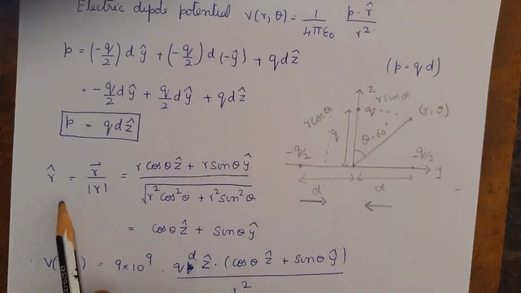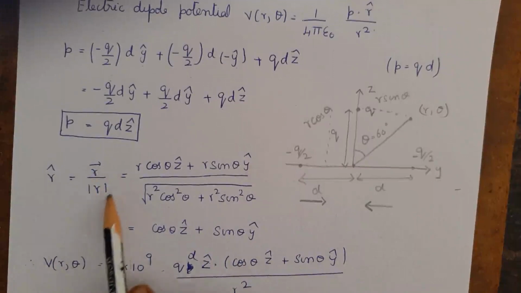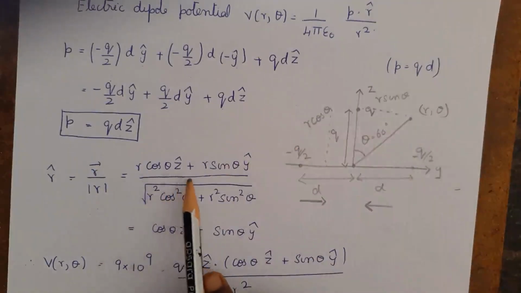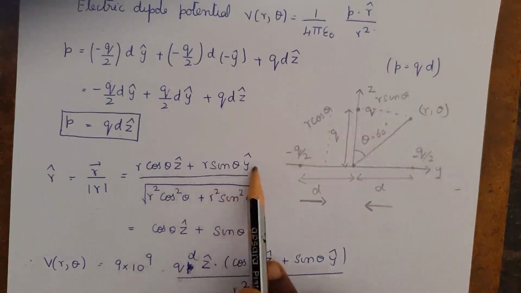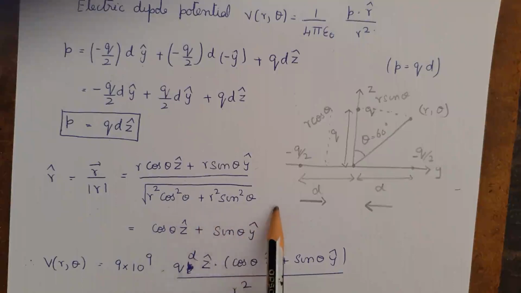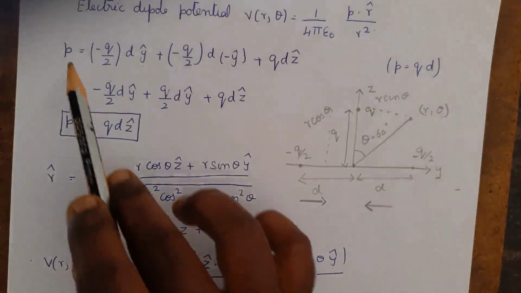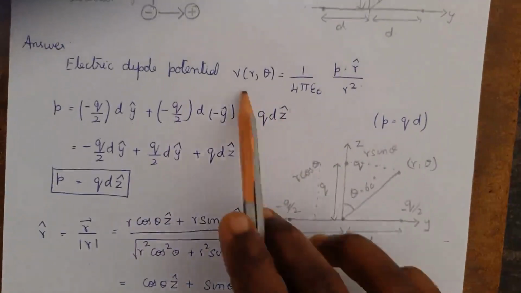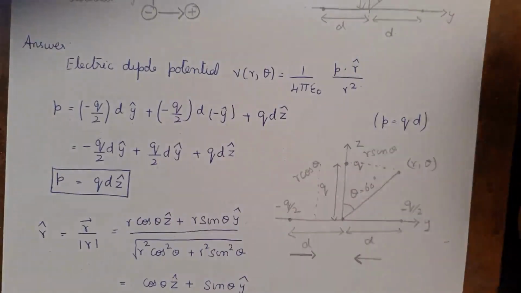Now we have to find the r cap. The unit vector is equal to the r vector divided by mod of r. That is, for polar coordinates it will be r cos theta z cap plus r sin theta y cap, divided by root of r square cos square theta plus r square sin square theta. By simplifying this we will be getting cos theta z cap plus sin theta y cap. Now we have obtained the dipole moment and the unit vector. Now we have to substitute in the formula to find the electric dipole potential.